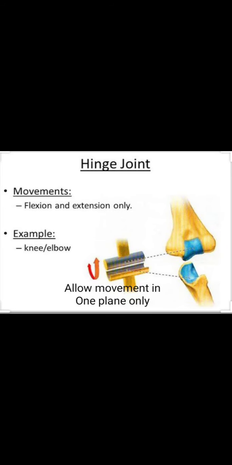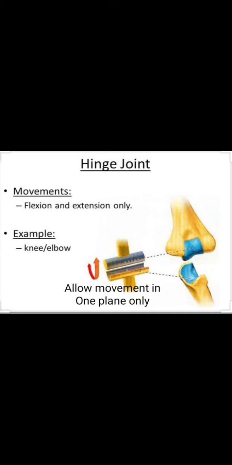This is a joint which allows movement at 180 degrees. It allows movement only in two directions, bending and straightening. It only allows flexion and extension. Flexion means bending and extension means straightening. So it only allows flexion and extension, or you can say that it allows movement in one plane only.